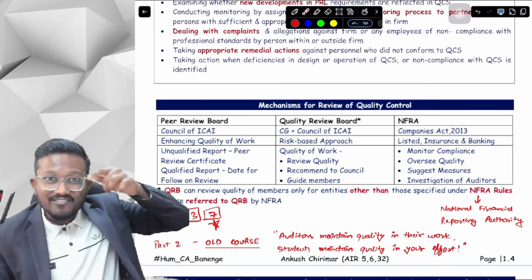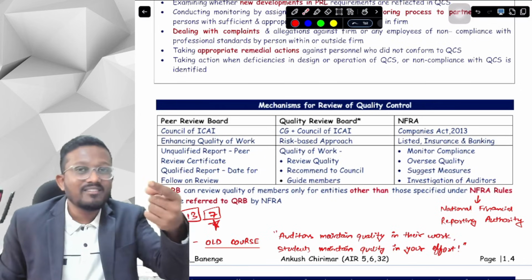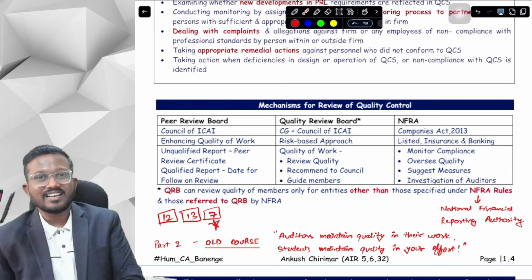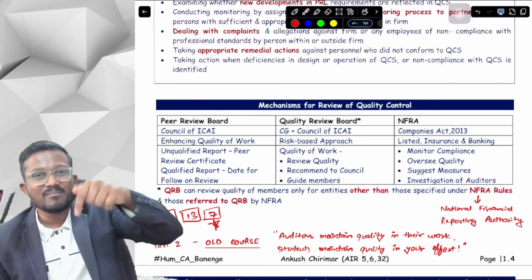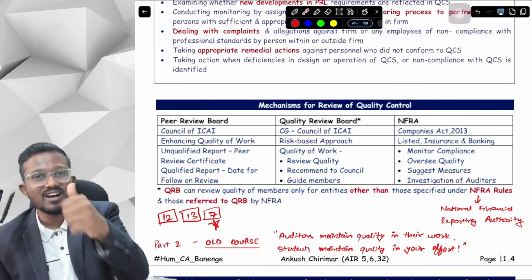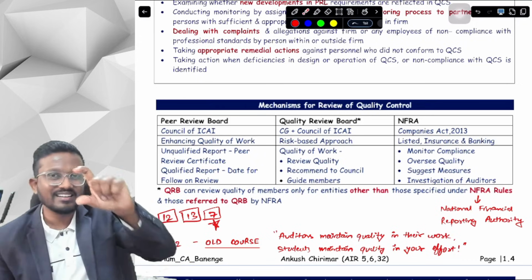If we do not have any peer review certificate, and even then we are auditing the listed entities, then under which clauses we are found to be guilty, you have to write in the comment box, and whoever writes in the comment box, I will give a heart to your comment so that everyone knows that this is the right answer.